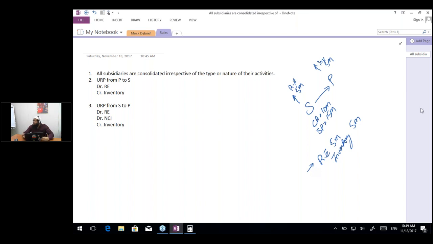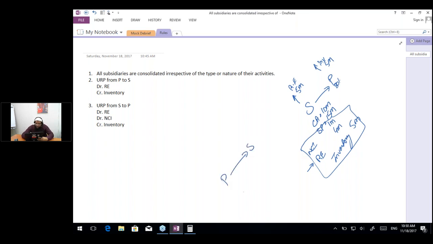If I'm reducing the retained earnings of the subsidiary, will only the parent be affected or will NCI also be affected? NCI also. So that is why instead of saying retained earnings debit, we say that we are going to debit both the retained earnings and the NCI. If the parent's holding percentage is 80%, we are going to record 4 million in retained earnings and 1 million in the NCI. So this is the entry when the subsidiary sells goods to the parent.